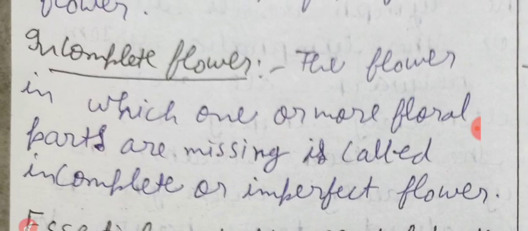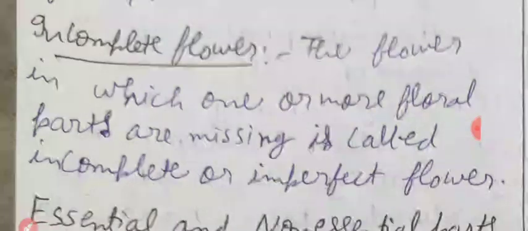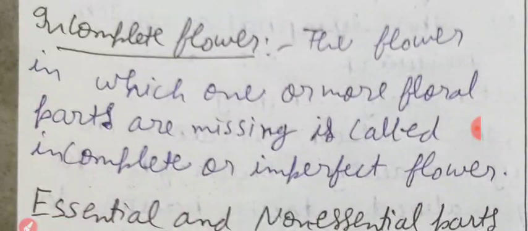The flower in which one or more floral parts are missing is called an incomplete or imperfect flower. Clear?